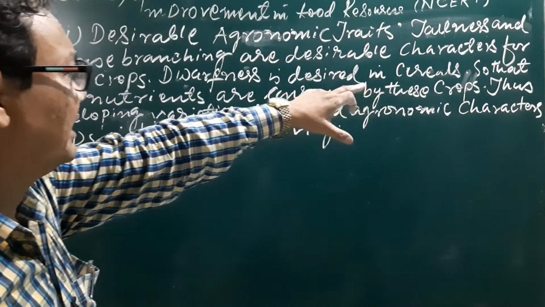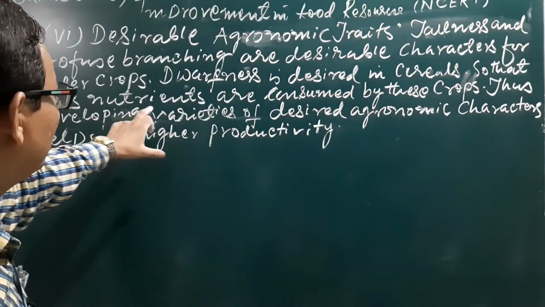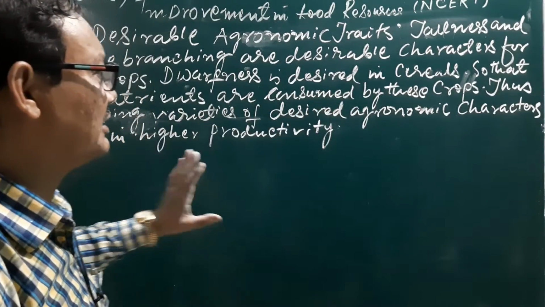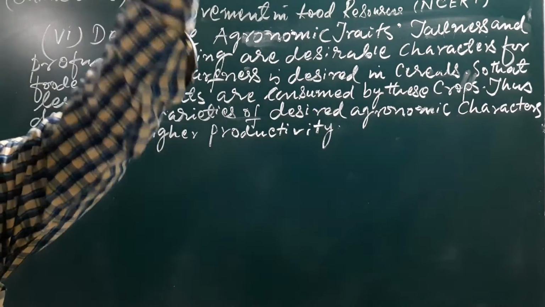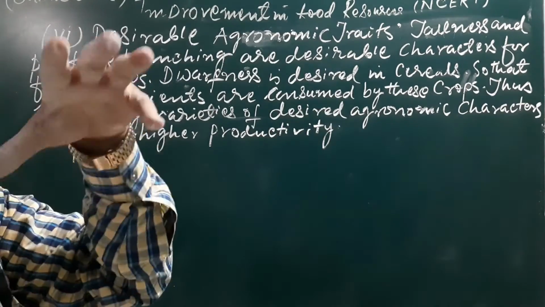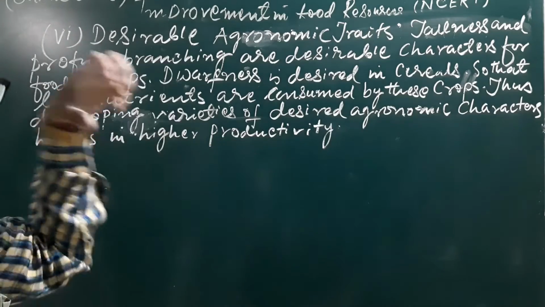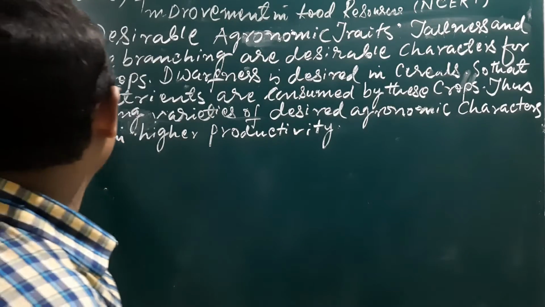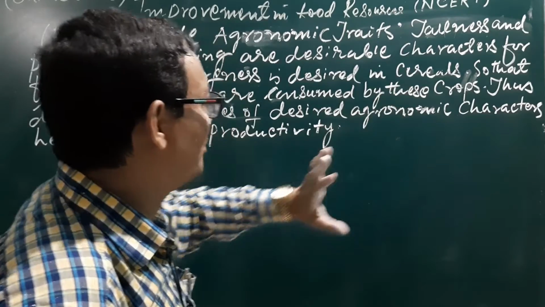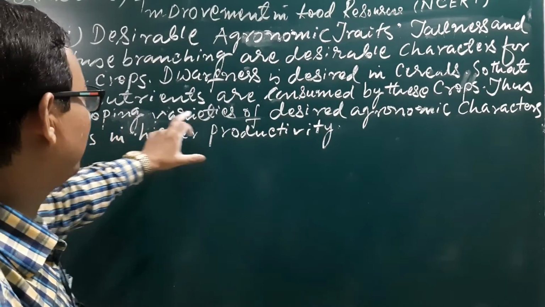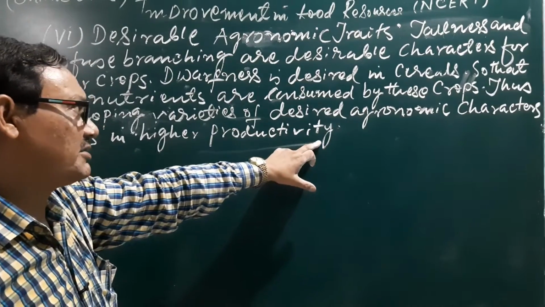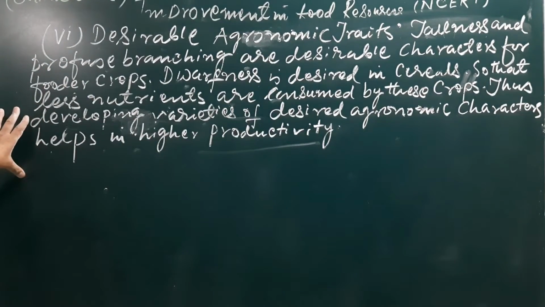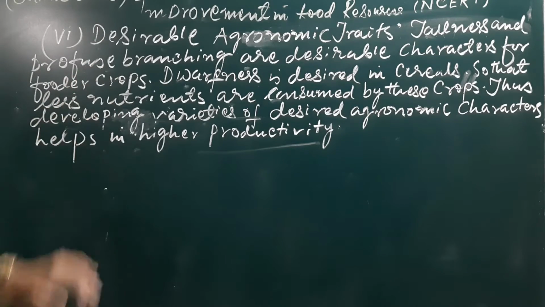Dwarfness is desired in cereals so that fewer nutrients are consumed by these crops. If the plants are taller and have profuse branches, they will require more and more nutrients and more and more water. That is why fewer nutrients are consumed by dwarf crops. Thus, developing varieties of desired agronomic characters helps in higher productivity. This is the last point from this part.